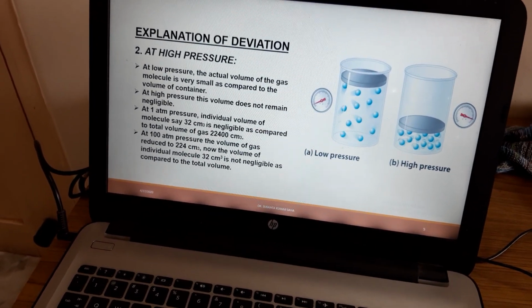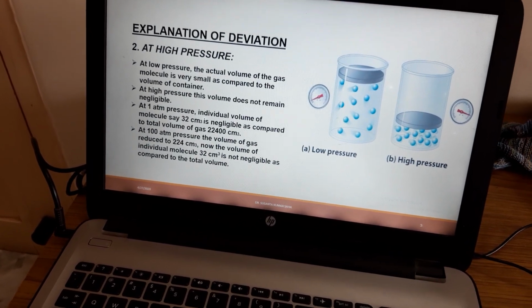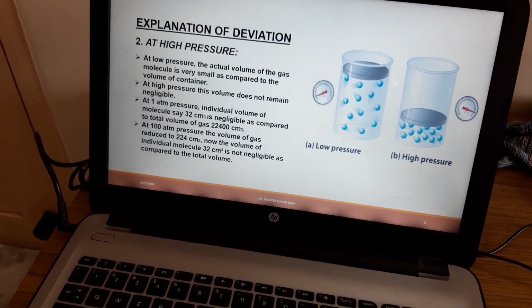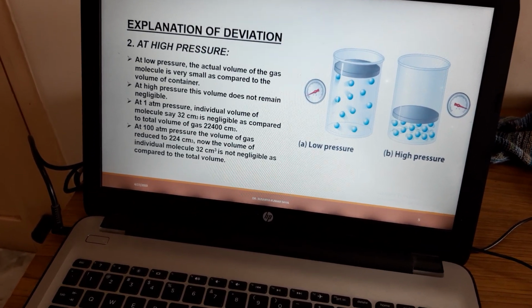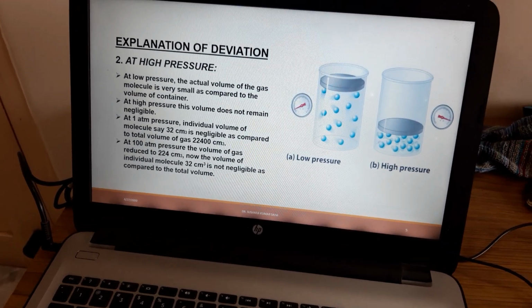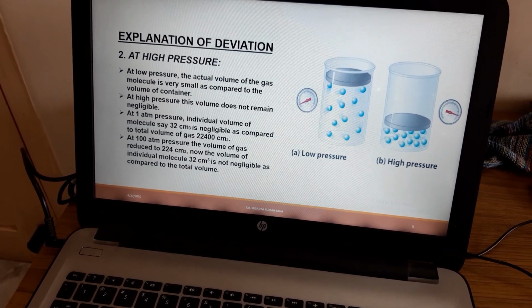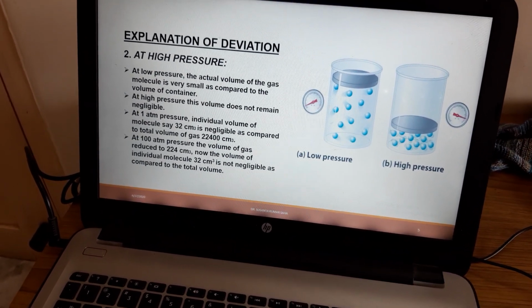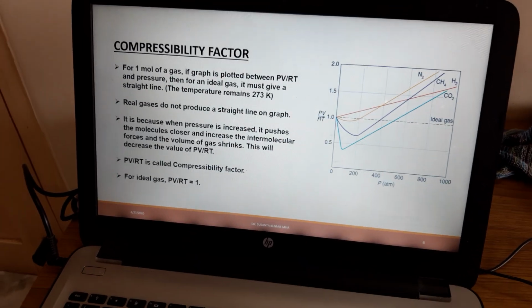But at high pressure, say 100 atm, with the volume of gas reduced to 224 cm cube, the volume of the individual molecules is not negligible as compared to the total volume. So the volume of the molecules themselves becomes higher, and it cannot be neglected.